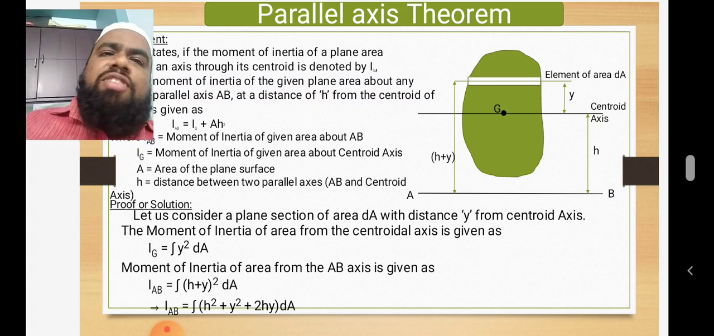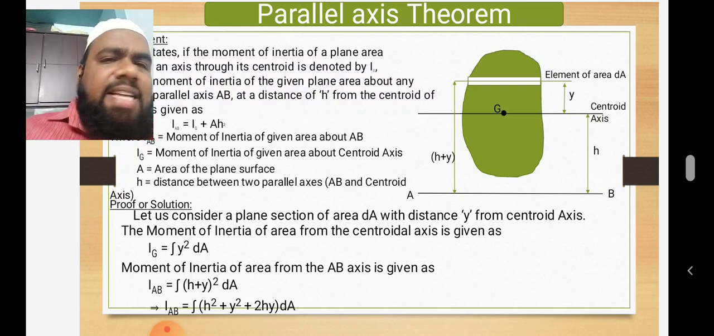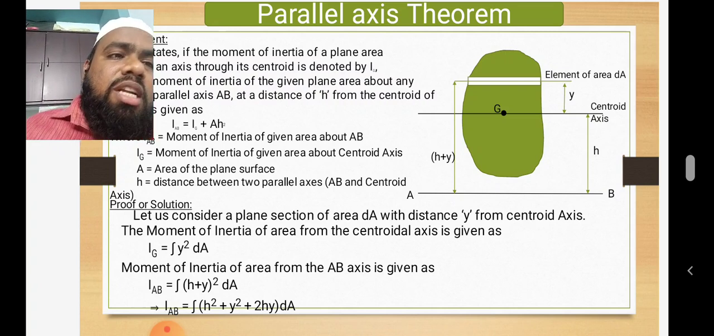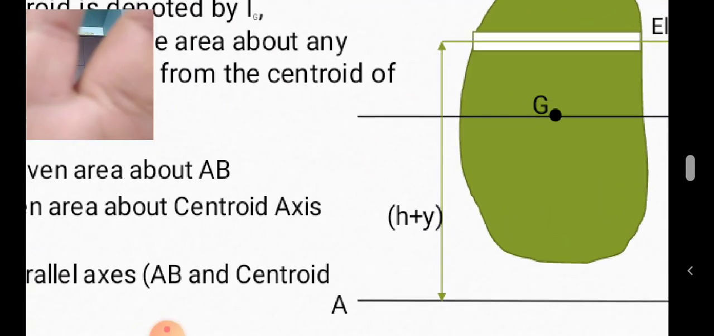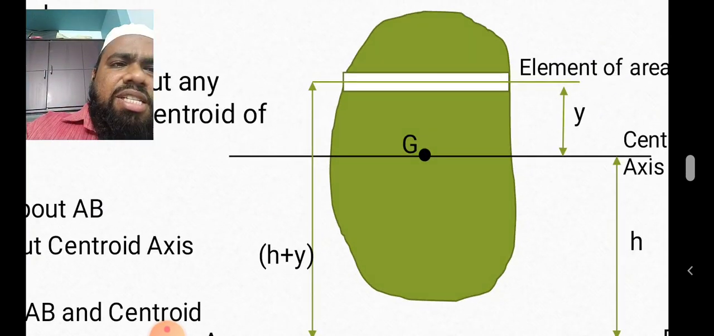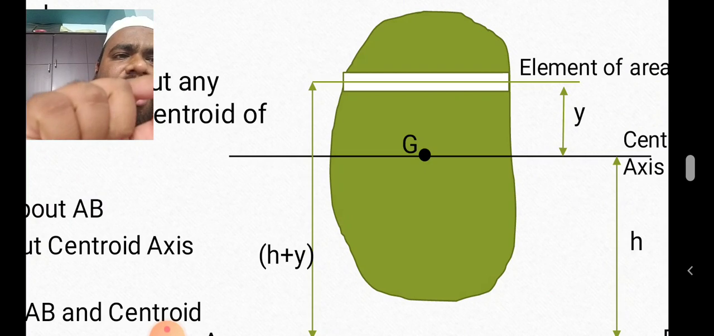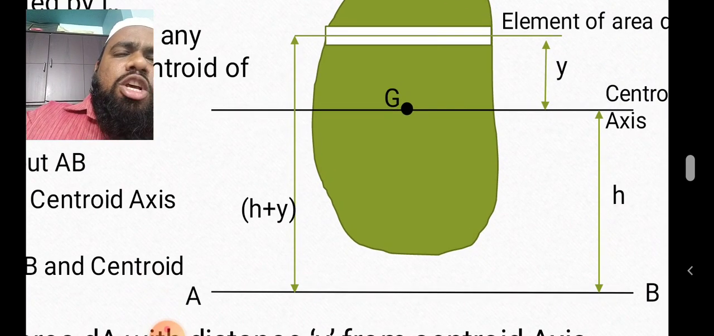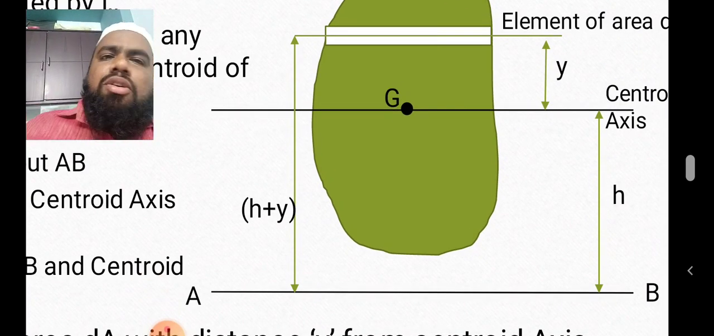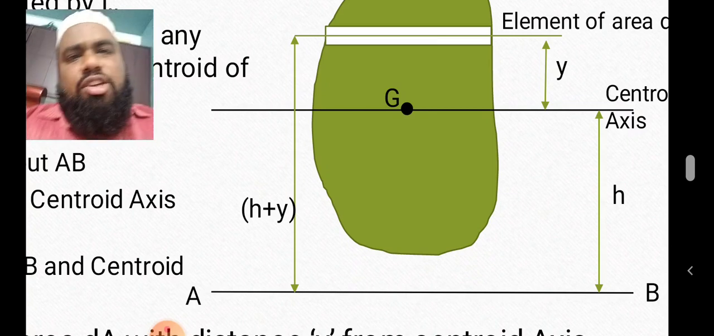So we know that moment of inertia is nothing but area into distance square. So we know that area is dA, distance square. Now tell me the distance according to the figure. According to the figure, what is the distance from that small element of area to the bottom axis? Tell me. So y plus h, y plus h. I think you are getting the point.